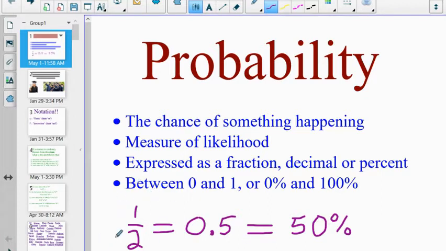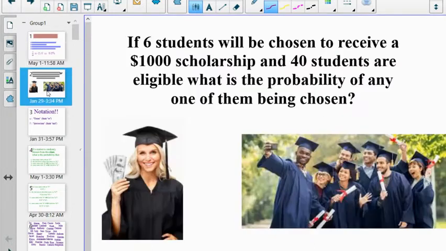Actually, writing it as a fraction is usually what's going to make sense, because when we talk about probability, we've got the number of ways that something can happen divided by the total number of possibilities. So when I flip a coin, there's 2 possible outcomes. One of those is heads. And so my probability of flipping a coin and having a result of heads is 1 out of 2, 1/2.